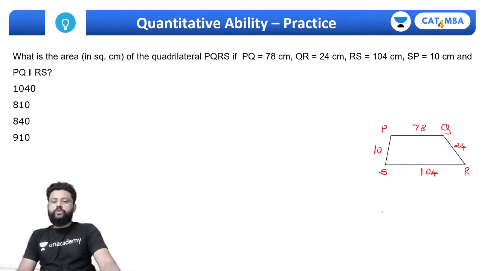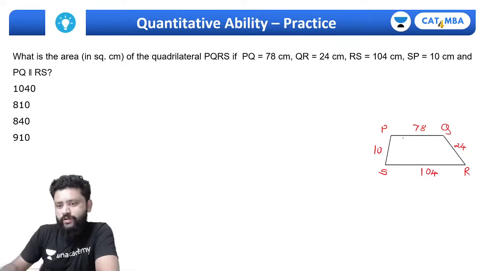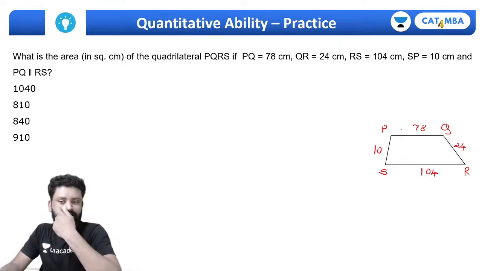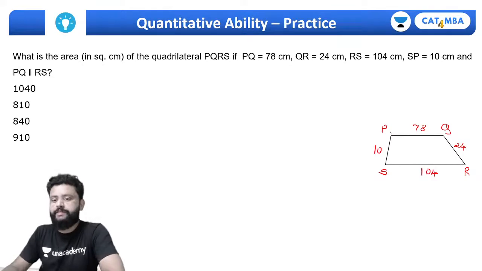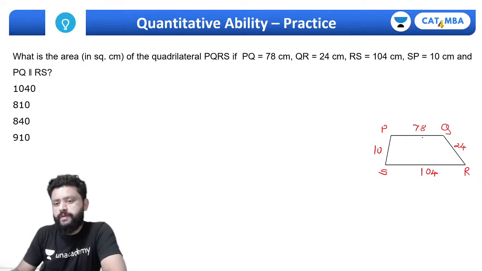Okay, so the logic to solve this question is that we can use the basic proportionality theorem here. So how to use the basic proportionality theorem? This is a trapezium. If we extend these sides, so let's try to extend these sides.